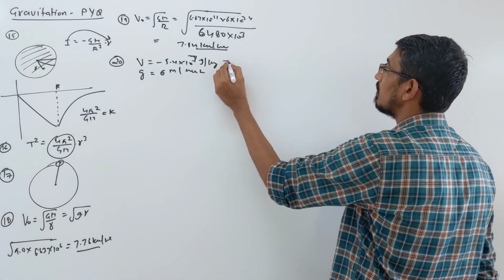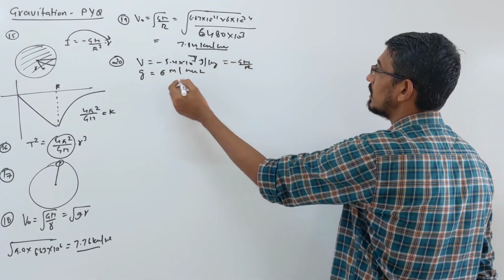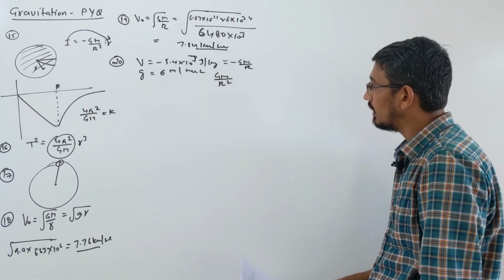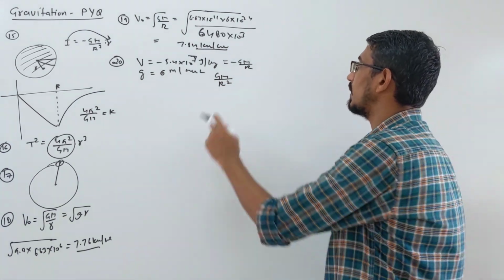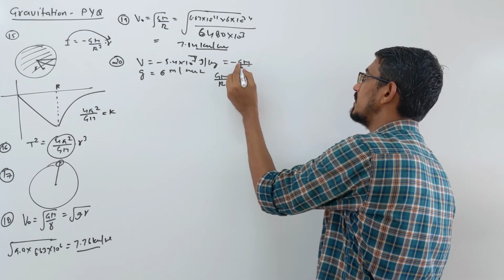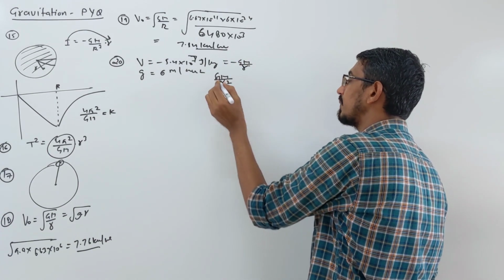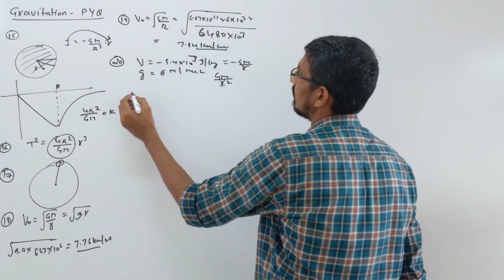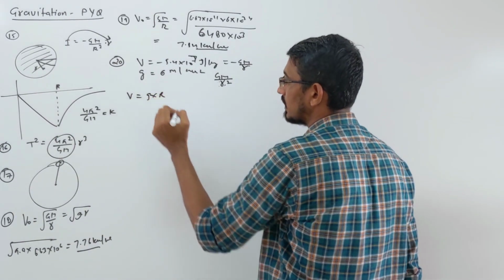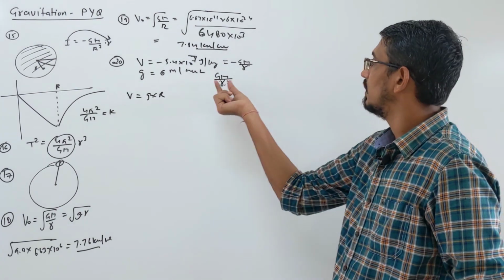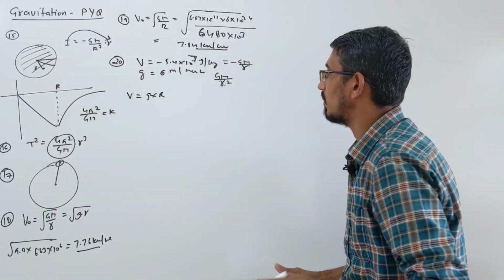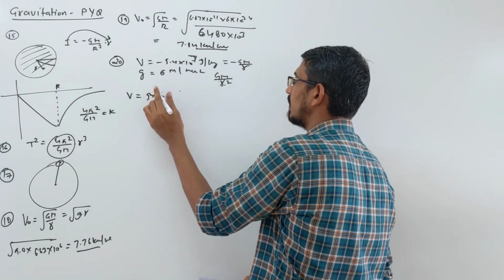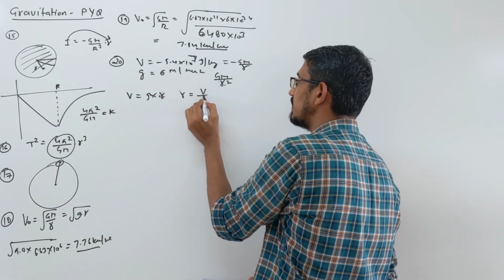Look, what is potential? Minus GM by R. And g is GM upon R square, right? Whatever real distance, you can write this general for R. So you see that potential is nothing but g into R only. When you multiply by R, you get that potential only. So they are asking what is the height or distance, so we are writing R is equal to V by g.